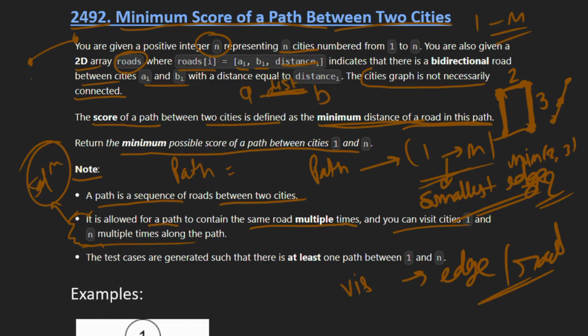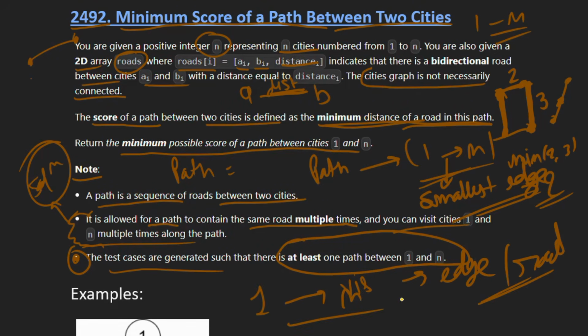The last point is that the test cases are generated such that there is at least one path between 1 and n. So at least one path will be there between them. That means they'll always be present in one connected component.